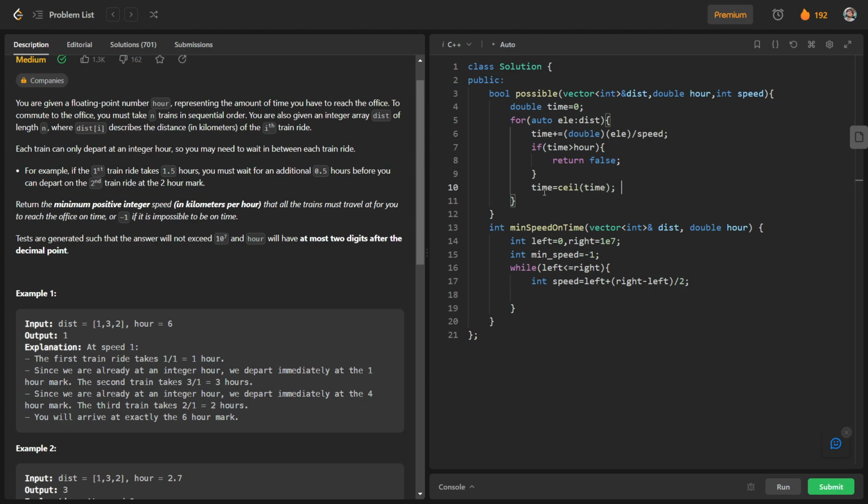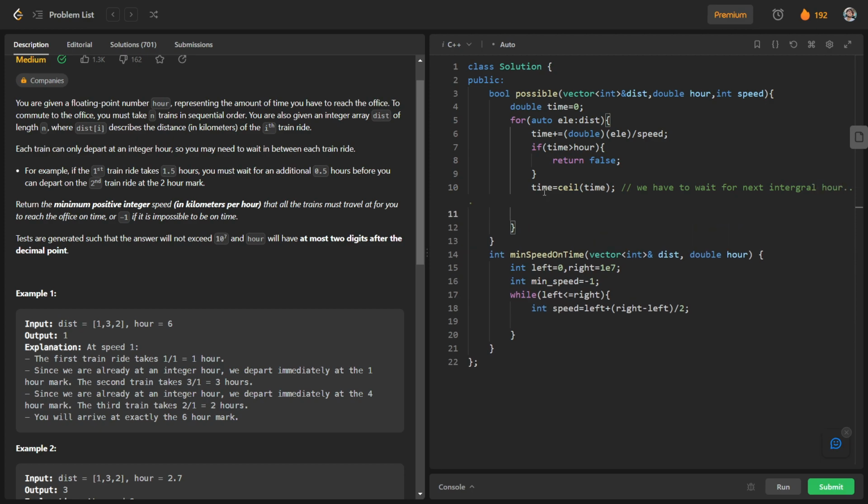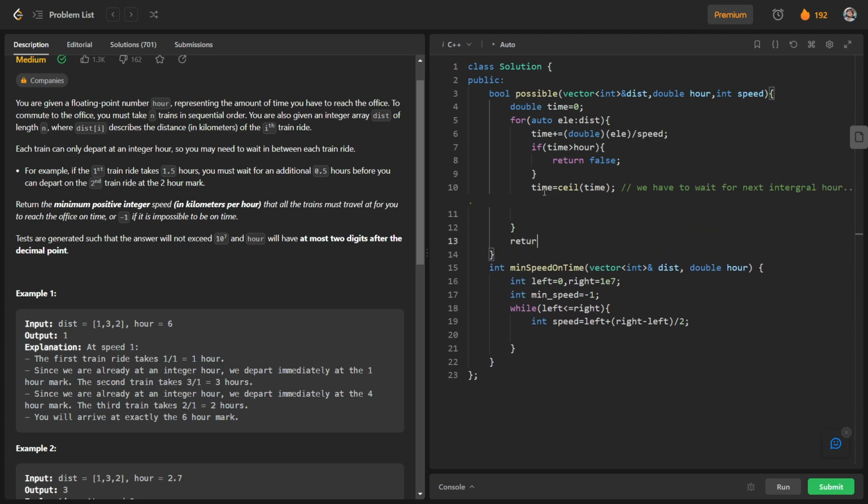So I have done this because we have to wait for the next integral r. So after this, what we are going to do is just return true. Okay, and we will check whether for this particular speed it is possible to reach or not. So if it is possible, I will pass the parameters here and speed.